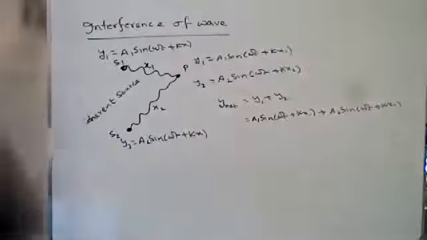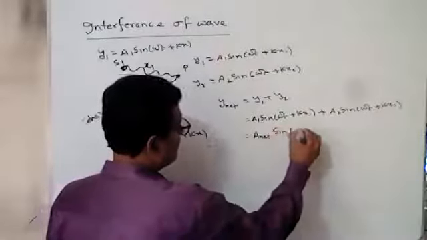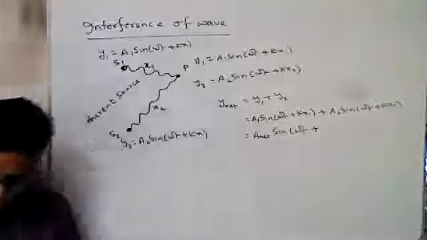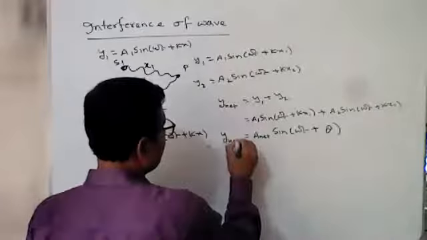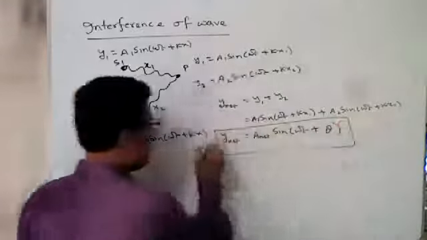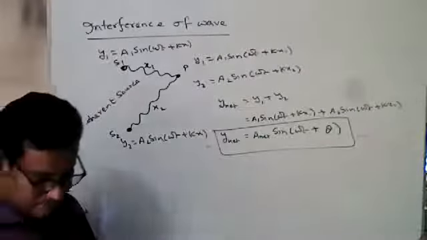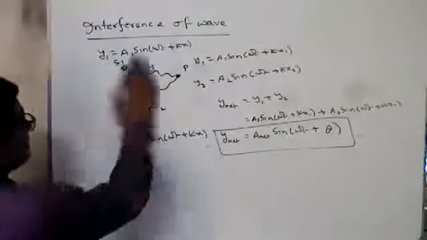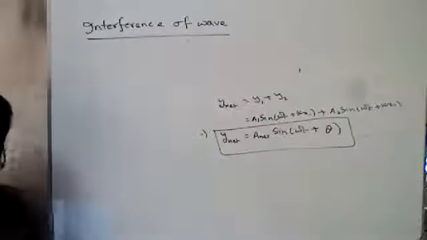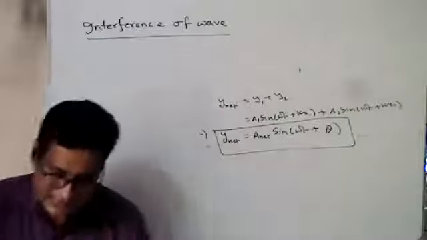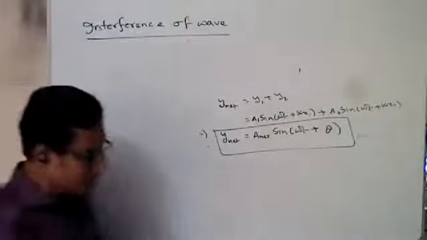Now we can say the resultant y net is A net sin(omega t + theta). We assume that y net will be A net sin(omega t + theta). What is the value of A net, and what is the value of theta? We do not know. Now we discuss A net and theta. What will be the amplitude? What will be the intensity in interference?